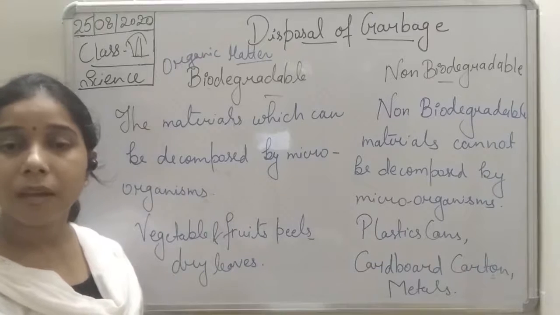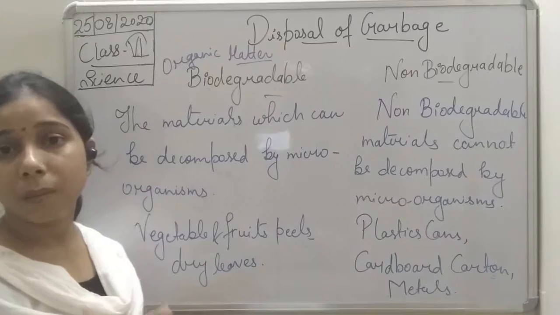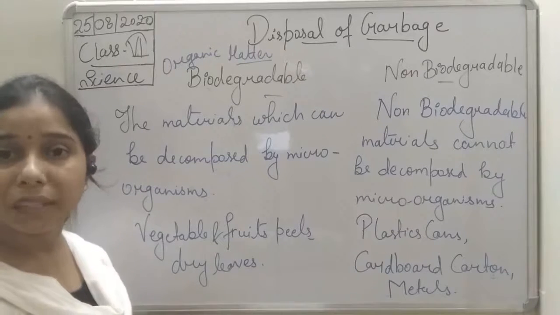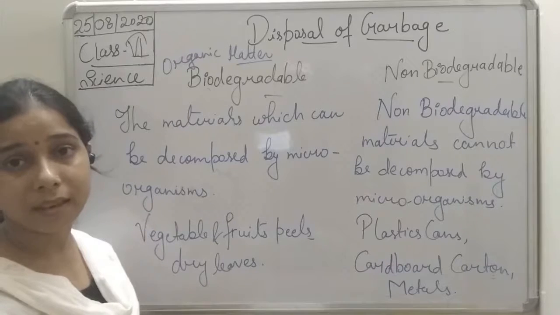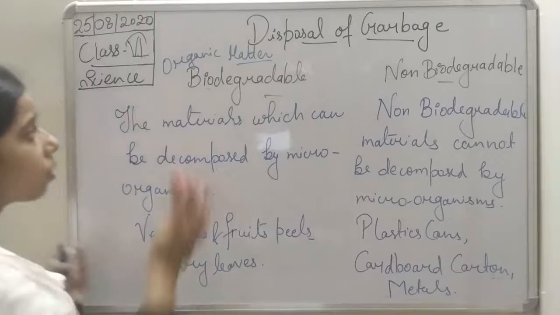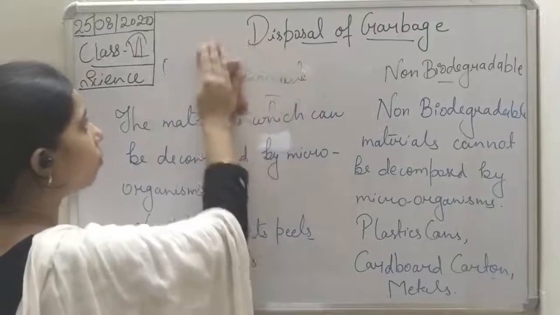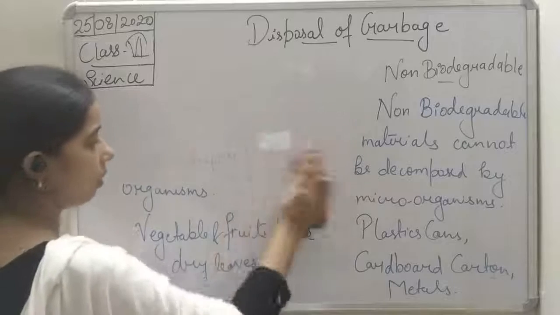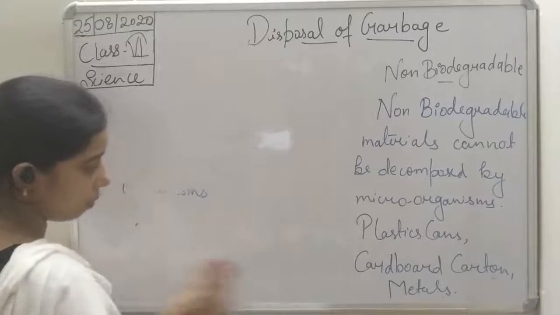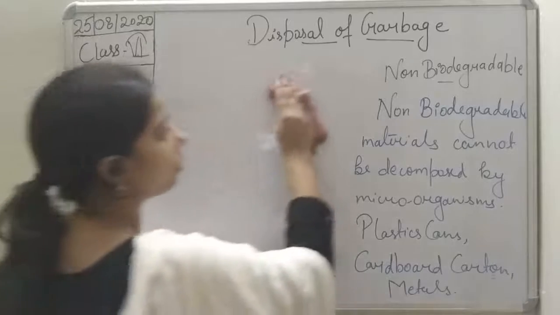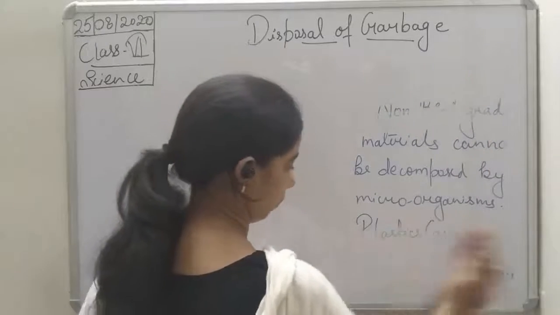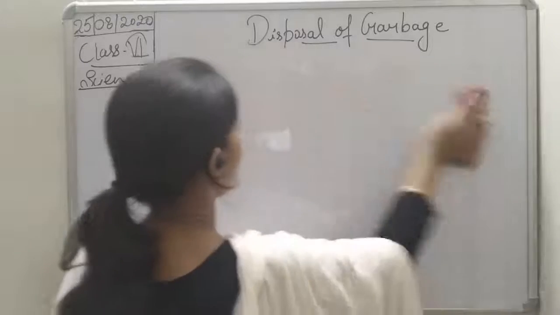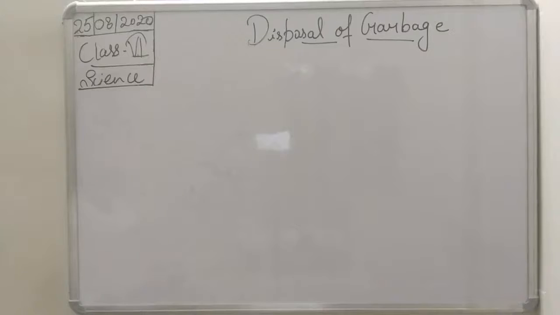Otherwise, what will happen? The amount of garbage becomes more and more, and finally this heap of garbage will produce a lot of diseases, as well as make the surroundings very dirty. So disposal of the garbage is very important, students. How can we dispose of it? But first, what is the meaning of disposal?